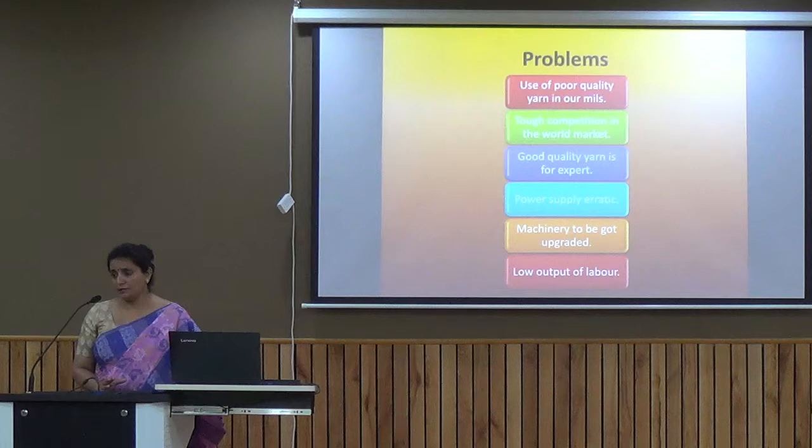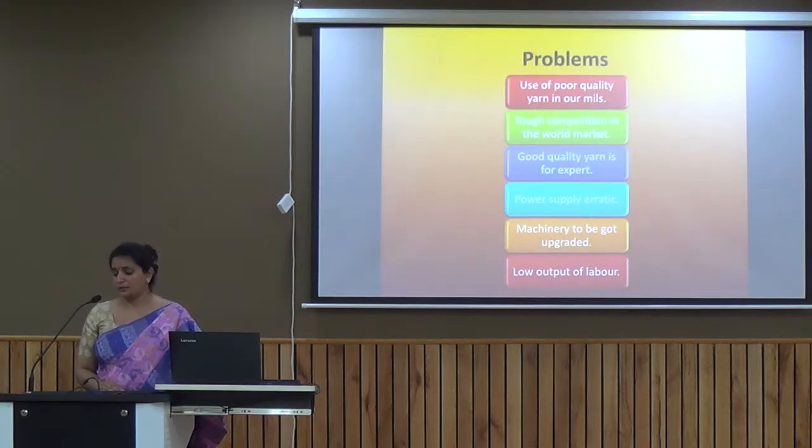So our mills are basically using poor quality yarn. As the quality of yarn is poor, the fabric which we make is not as good as what other countries manufacture. Then we have tough competition in the international market. Maximum good quality yarn is being exported.